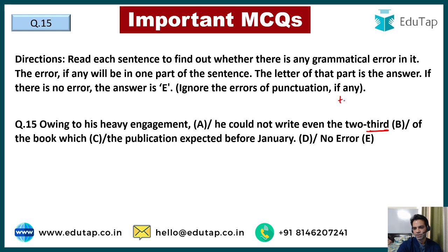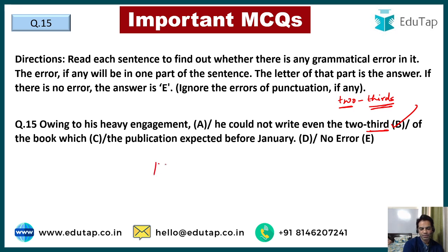When you are writing a fraction in English, if the numerator is plural, it is not written as 2/3, it is written as 2/3s, 4/5s, 3/7s. 1/5 is okay, 1/4 is okay, because the numerator is singular. But if the numerator is plural, we have to use S while describing the fraction in English. So it should be, owing to his heavy engagement, he could not write even 2/3s of the book.